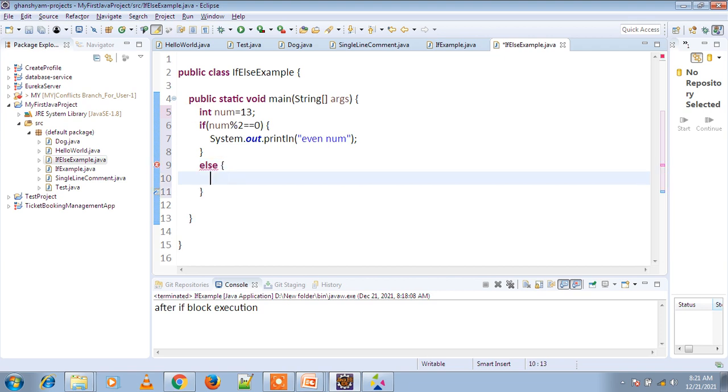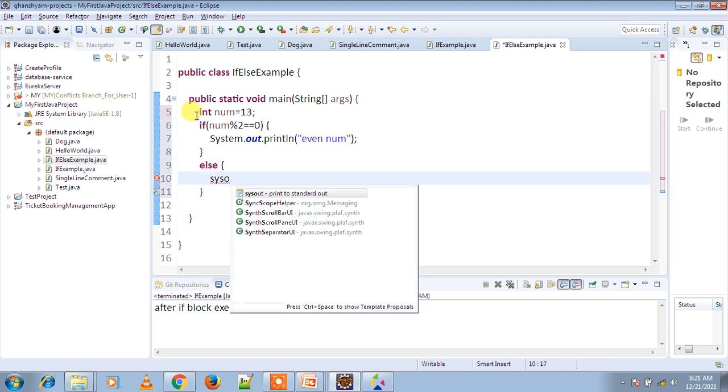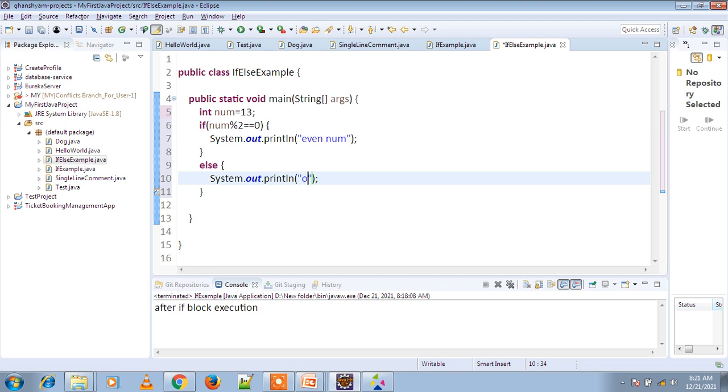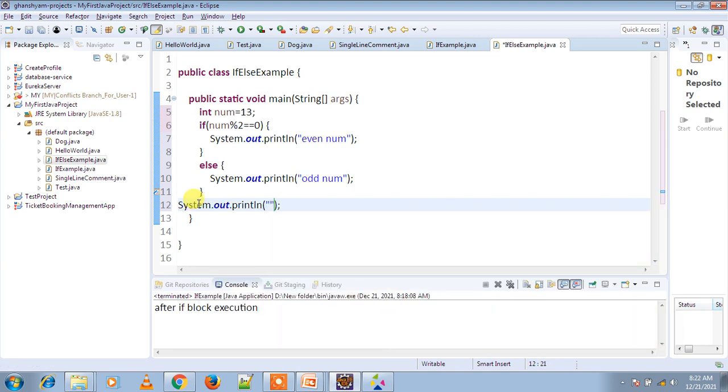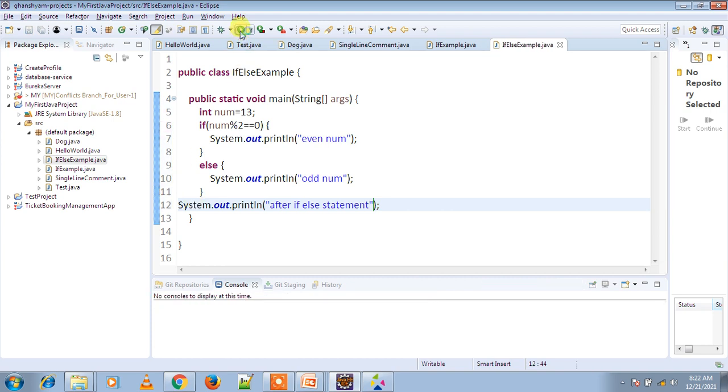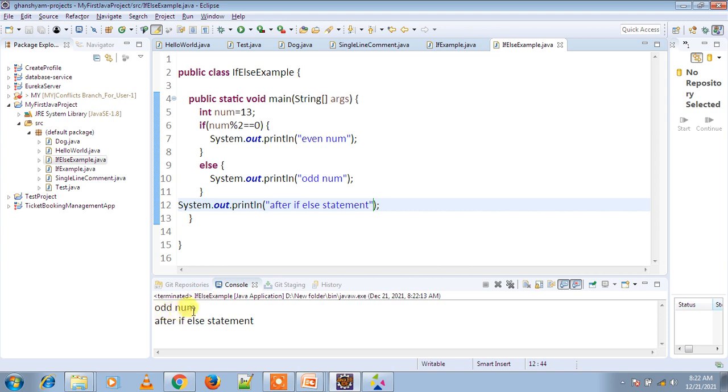Else, print odd number. And after that, print after if else statement. Now run the program. Odd number, then after if else statement.